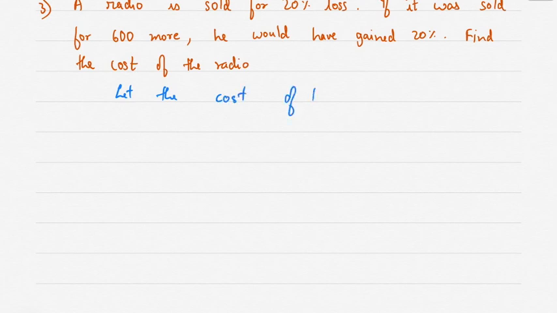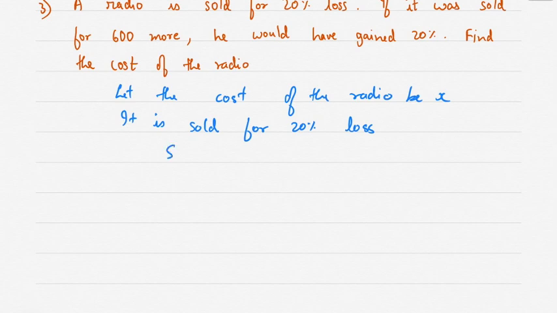Let the cost of the radio be X. If cost is X, it is sold at 20% loss. So the selling price is equal to 0.8x.